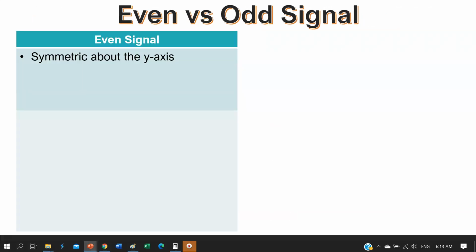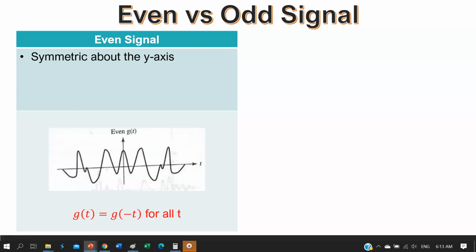Next, we look at even and odd signal. So even signal refers to the signal that is symmetric about the y-axis. For example, if you look at the signal over here, you can see that this part over here is the mirror image of the part over here.